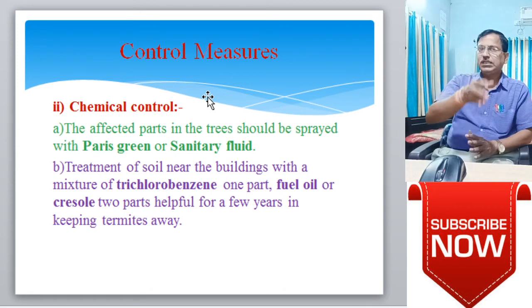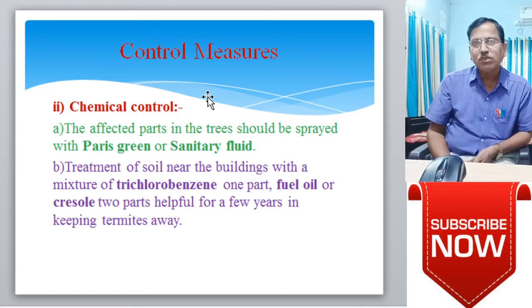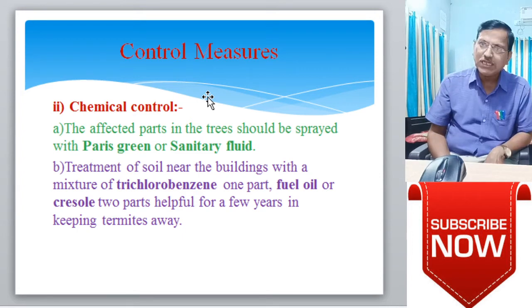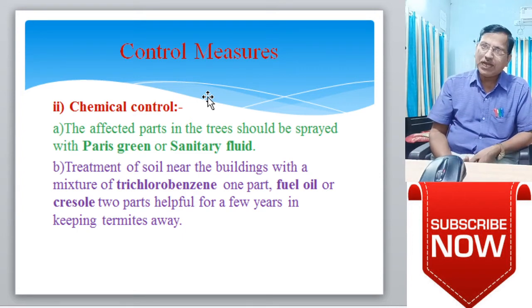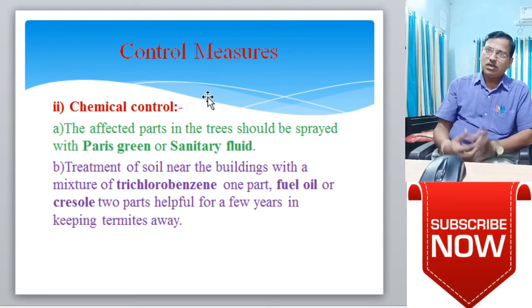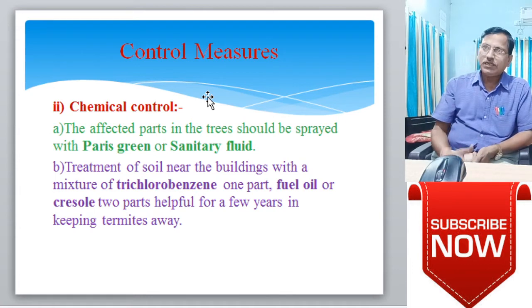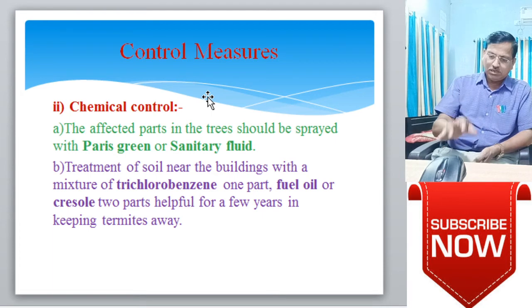Many times these chemicals are used to treat the area near the building, where wooden materials are not used for building the houses. Trichlorobenzene, fuel oils, or creosotes are mixed and used to control damage by this pest.